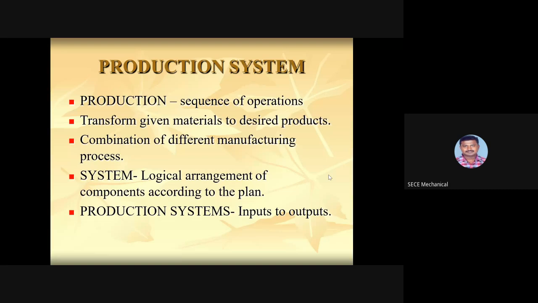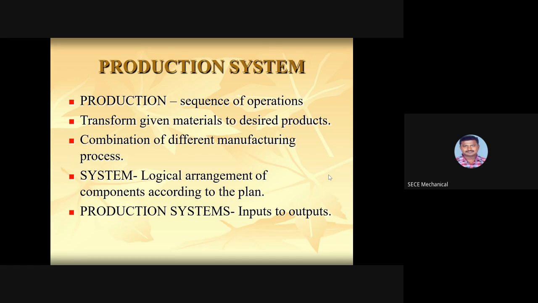Okay, guys, production system. Next we discuss the production system. Production is nothing but the sequence of operations we are going to carry out to complete the finished or desired product. This is what is meant by production. The sequence of operations is used to complete the finished product or targeted or desired product.